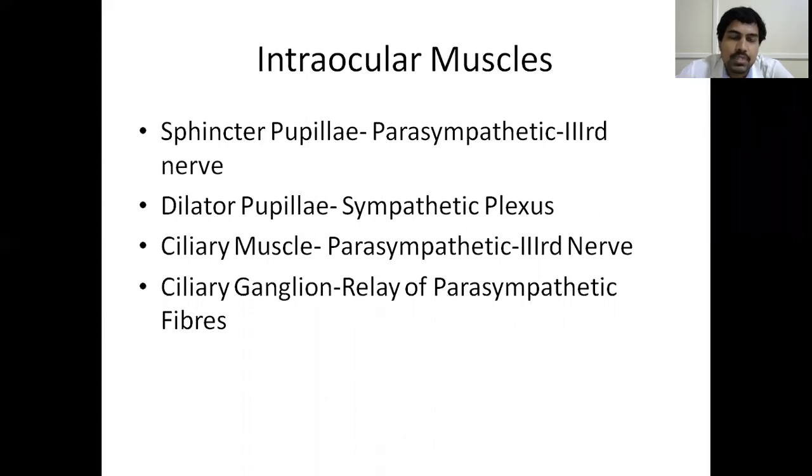So about these intraocular muscles, it will be discussed in detail in the neuro-ophthalmology classes. Sphincter pupillae causes constriction of the pupil, dilator pupillae causes dilatation of the pupil, ciliary muscle causes accommodation. So about the ciliary ganglion, all these things, you just remember their names for the time being. In the next classes, when I talk about neuro-ophthalmology, at that time I'll be telling you what is sphincter pupillae, what is dilator pupillae, what is sympathetic, parasympathetic, how they work and all. So for the time being, there are extraocular muscles, 4 recti and 2 obliques, and there are also intraocular muscles: sphincter pupillae or constrictor pupillae, dilator pupillae, and ciliary muscle. Just remember the names for this class.